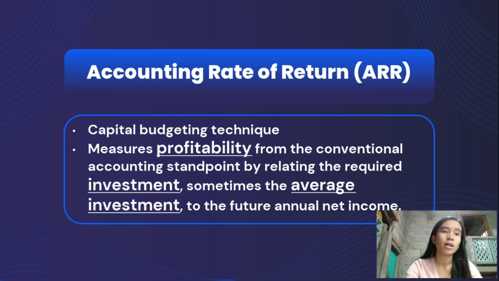Even though it is simple and easy to calculate, one of the disadvantages of this is that it does not consider the time value of money or the timing of cash flows, which leads only to a relative measure rather than an absolute measure.